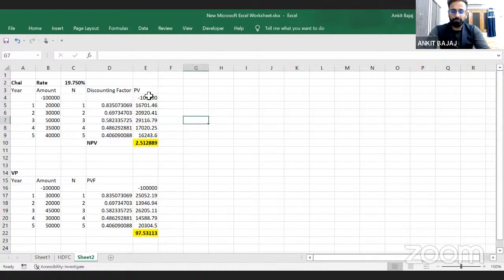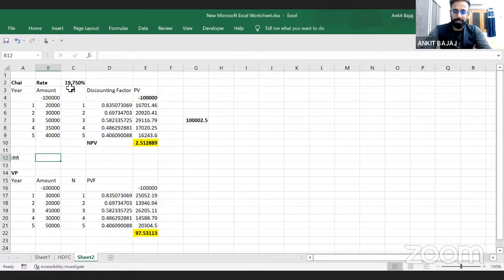So if you do the total of your return, your total return is 1 lakh 2 rupees, right? Here you have invested 1 lakh rupees, right? So here 19.75% is the break-even, right? You should not expect more than 19.75%, right? So there's a concept of IRR. IRR talks about the same thing. It will help you to directly calculate this value without doing so much trial and error in your calculations, right?